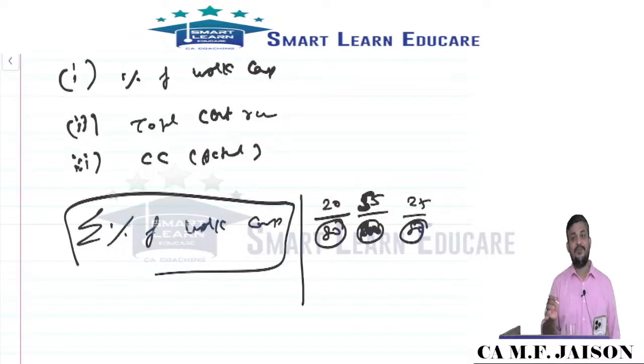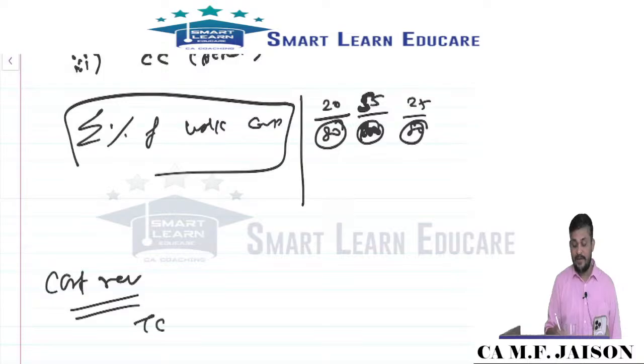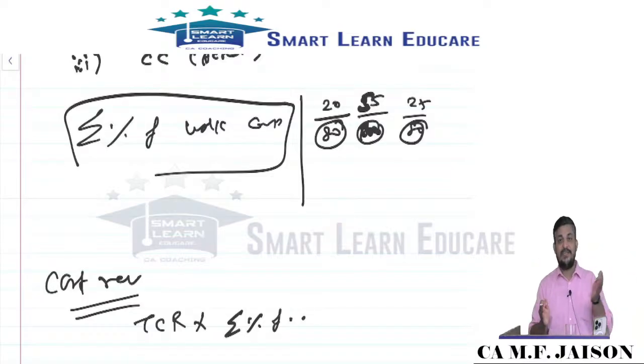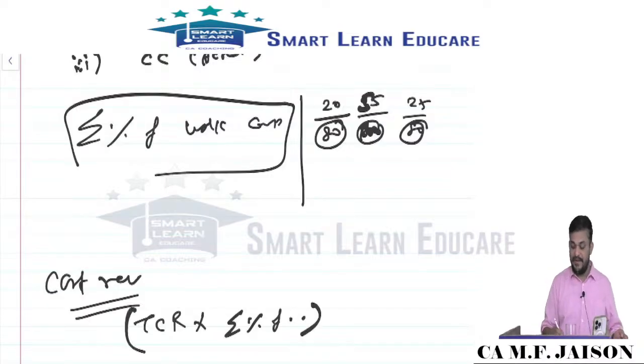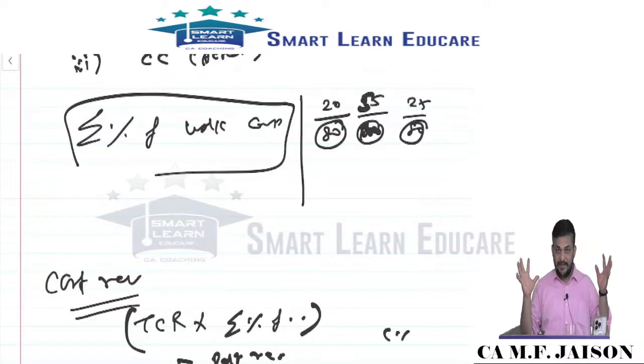From cumulative, can I find the current year percentage? Not required. What we will do now: contract revenue is equal to total contract revenue into cumulative percentage, which is applied to give you cumulative revenue. Cumulative means year 1 revenue and year 2 revenue together. From that we will deduct past recognized revenue to get current year revenue. Hope you remember AS7 application.